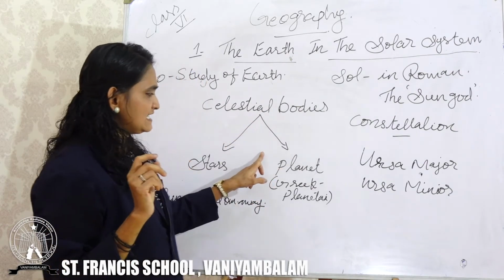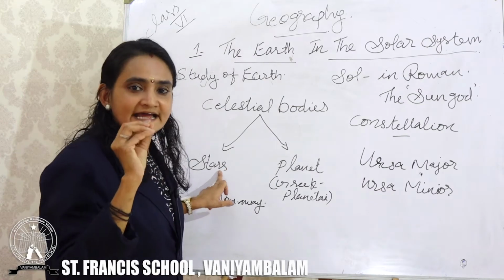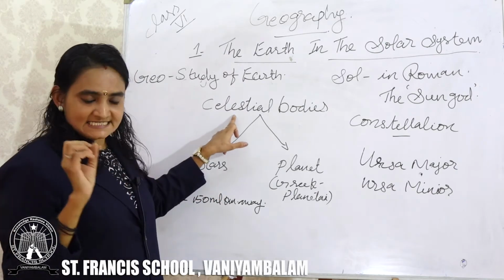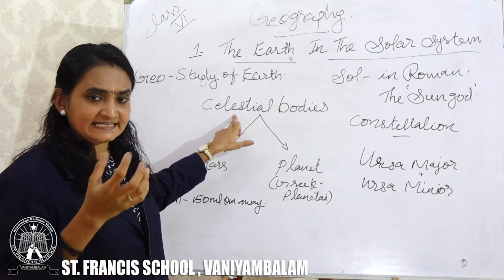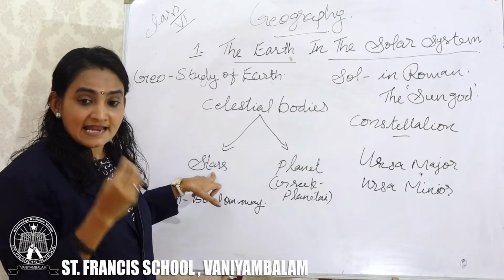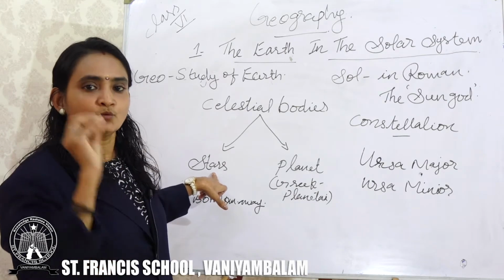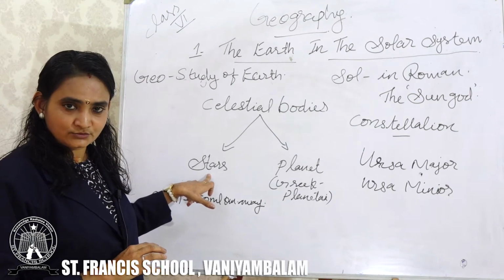There are some celestial bodies which have their own heat and light. Some celestial bodies are made up of gases and have their own light and heat. These celestial bodies we call stars. Clear to you?